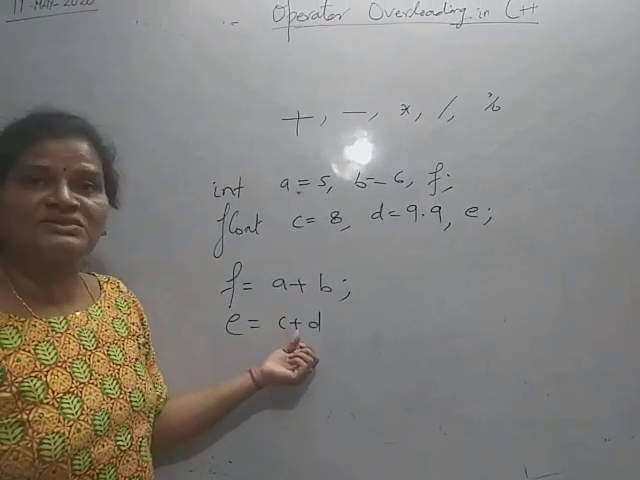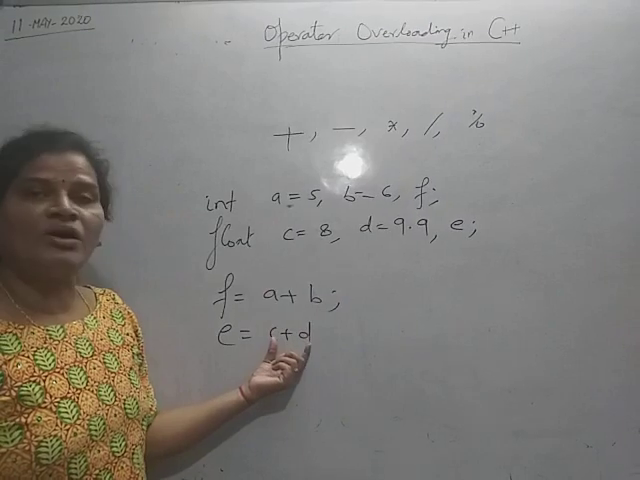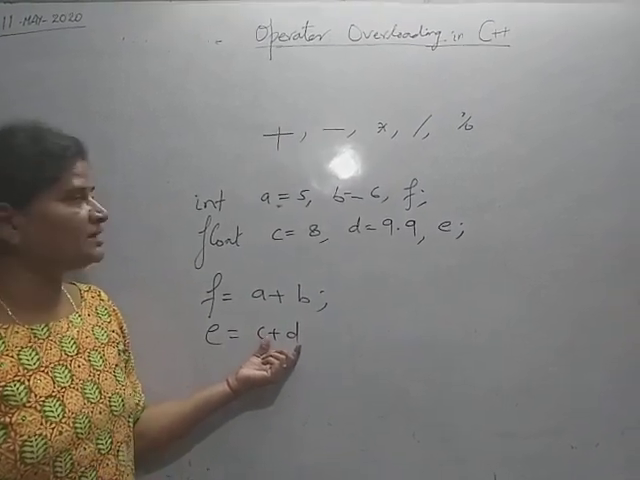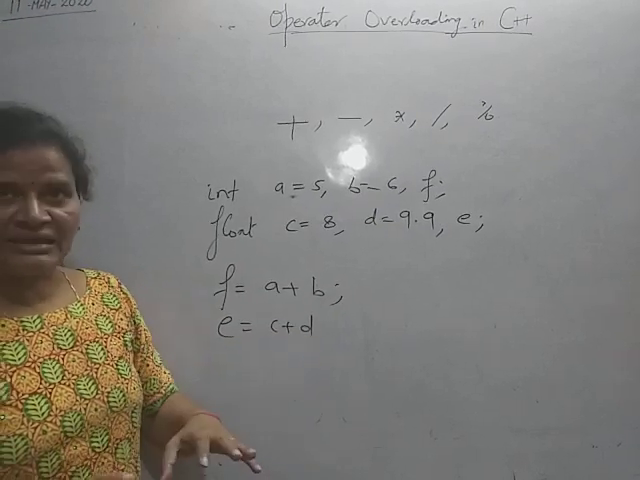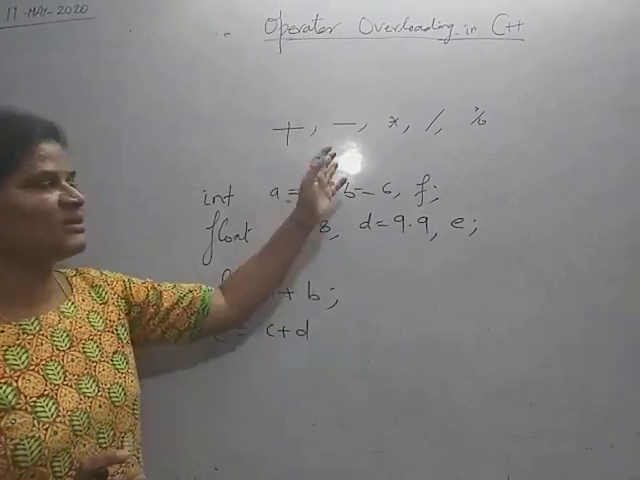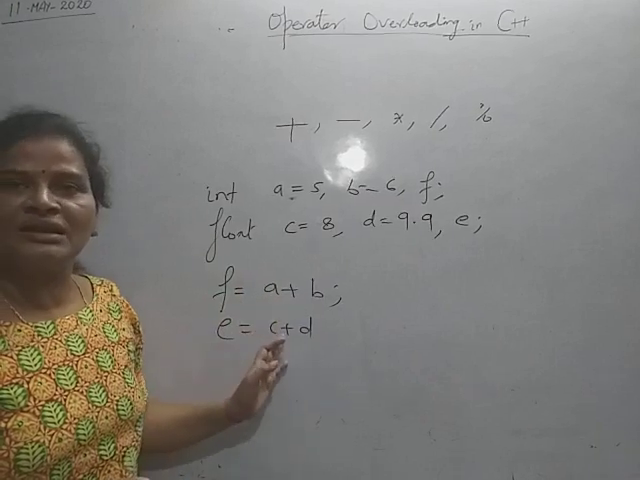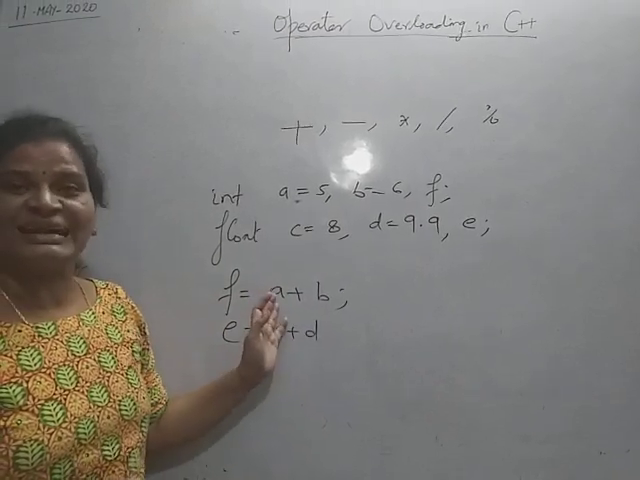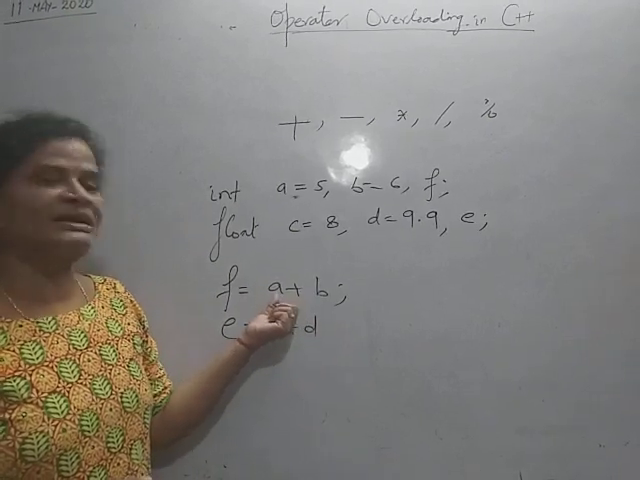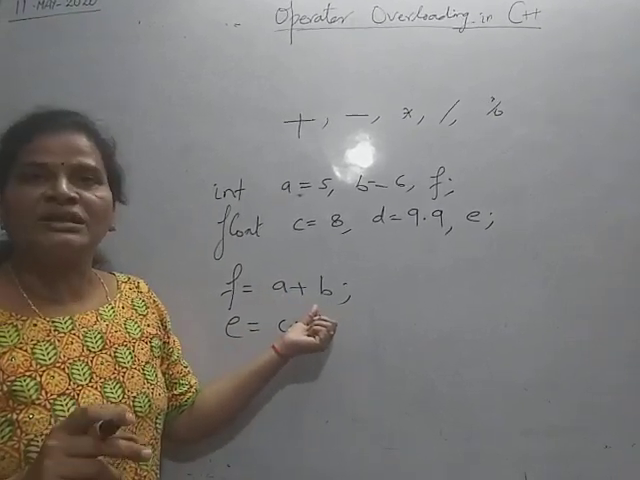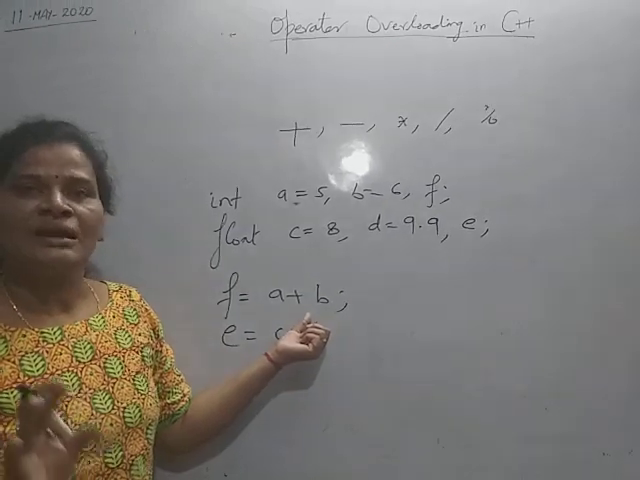Now here the plus operator is for two real or float operands. When we apply plus, minus or multiplication on real, float or integer, the compiler knows automatically what the operands are, and accordingly the plus operator is performed.